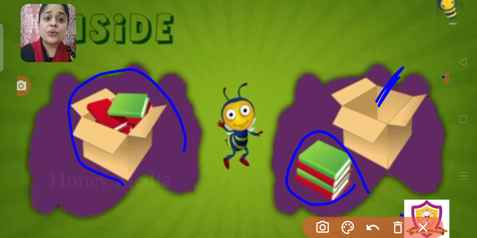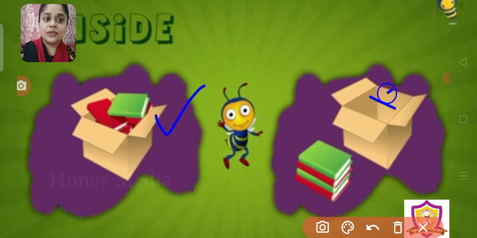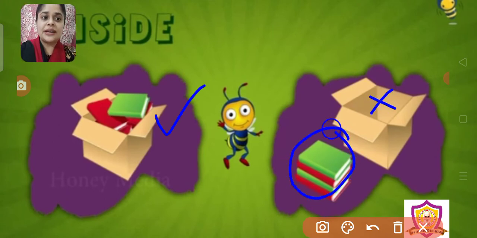So what do you understand in this? The books are inside the box. देखो, in this the books are inside the box, whereas over here the books are outside the box. Right? The book is outside the box.